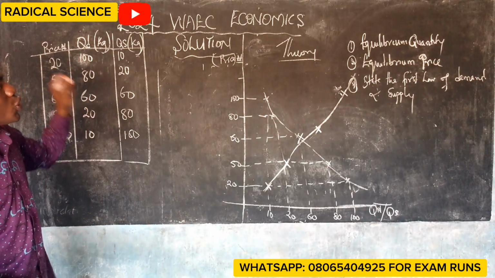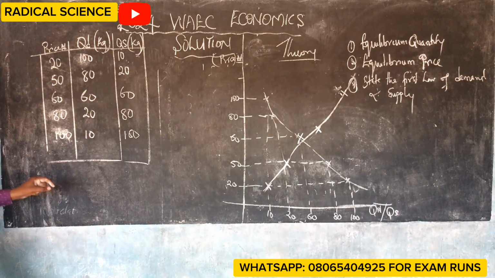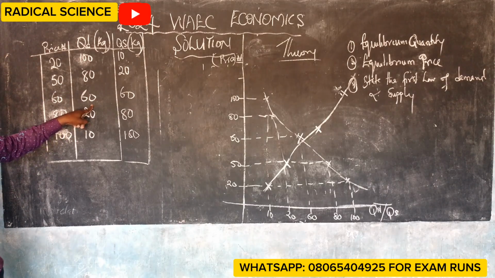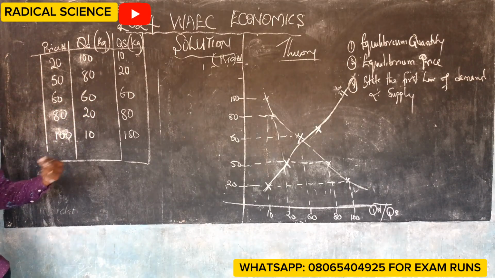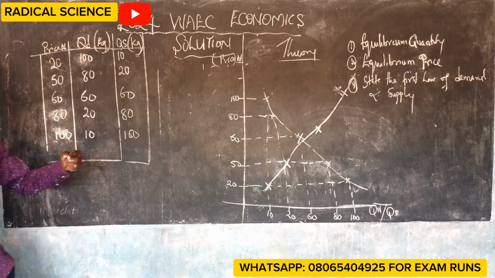The first one is, what is equilibrium quantity? Equilibrium quantity is the particular quantity that equates with the price.